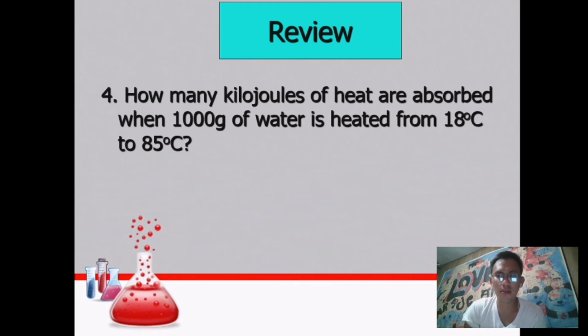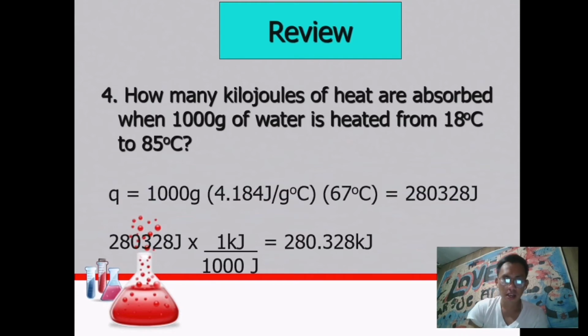from 18 degrees Celsius to 85 degrees Celsius? Just following Q = mcΔT, 1,000 grams times water again, 4.184 joules per gram per degree Celsius times the change in temperature, which is 67 degrees Celsius. The answer is 280,328 joules, and we'll convert that into kilojoules.